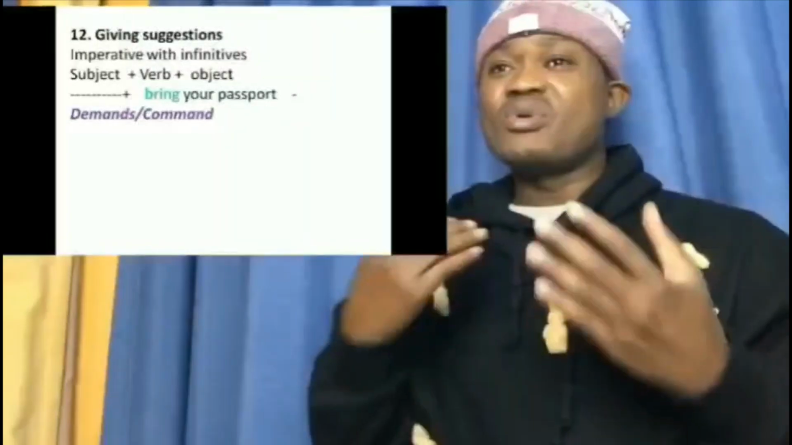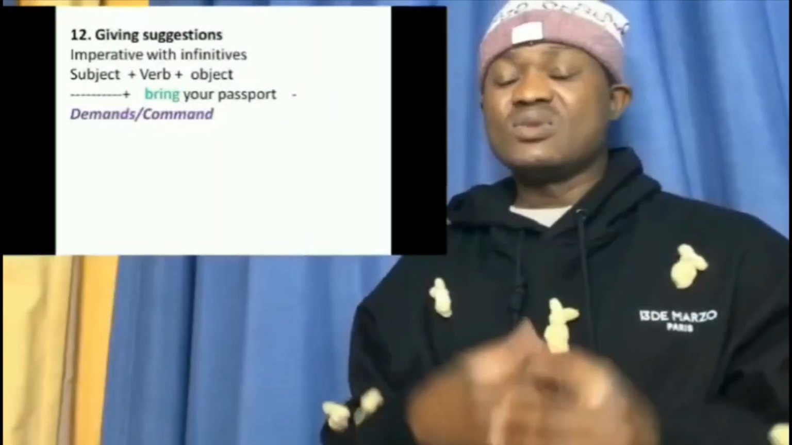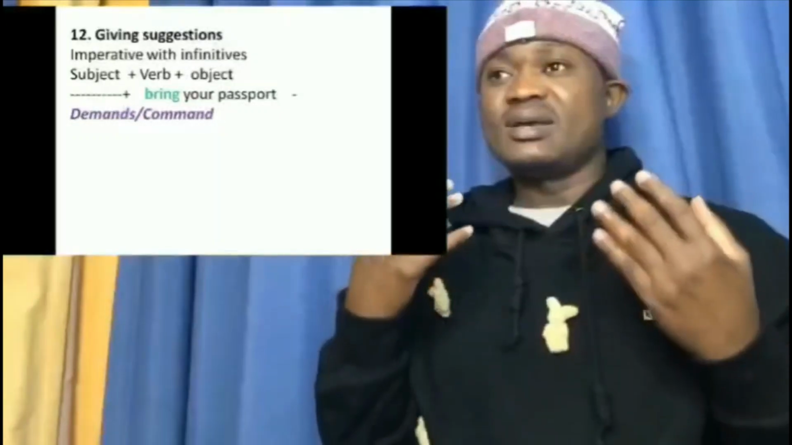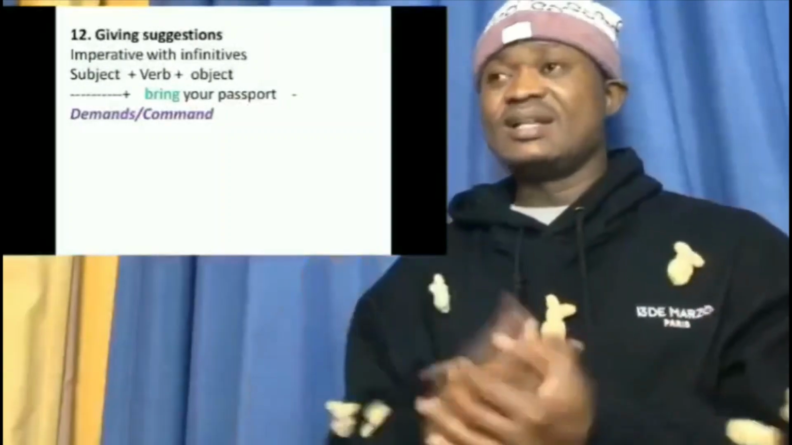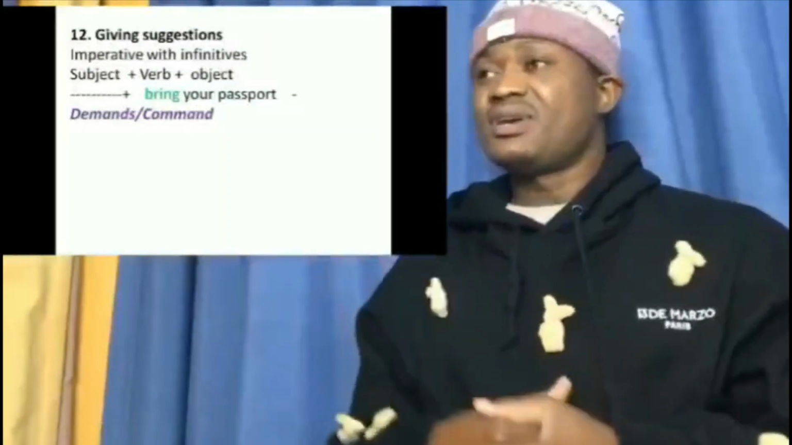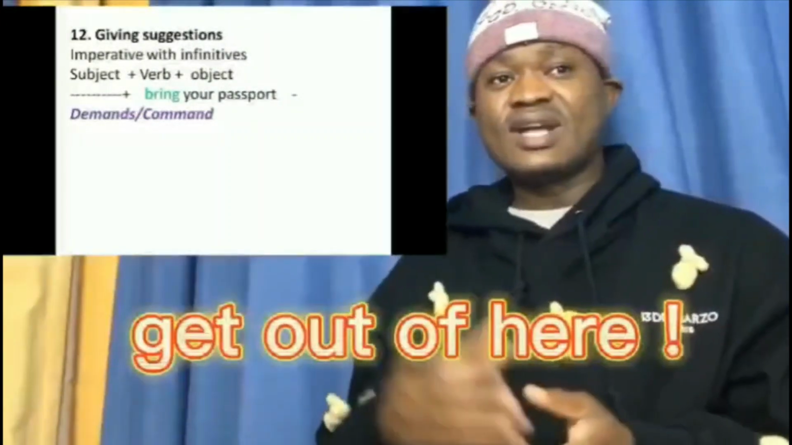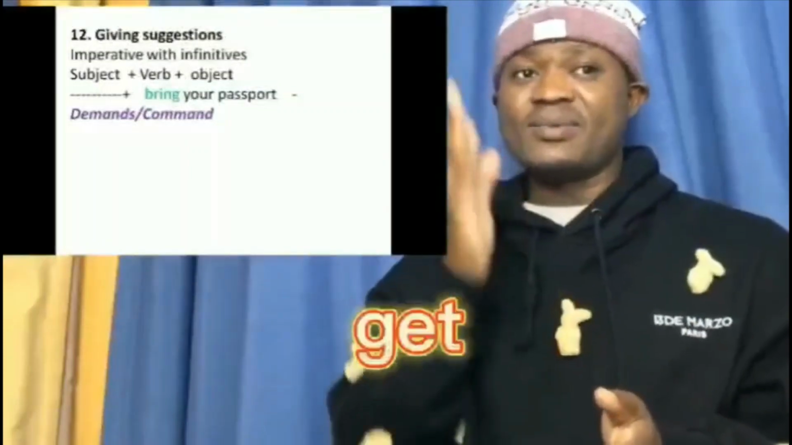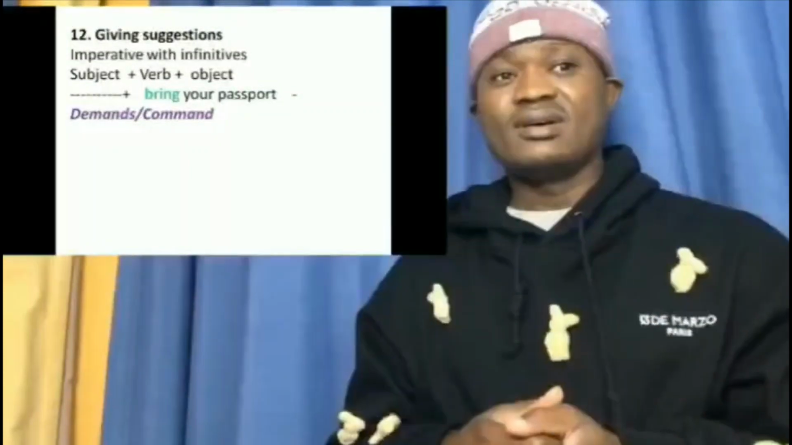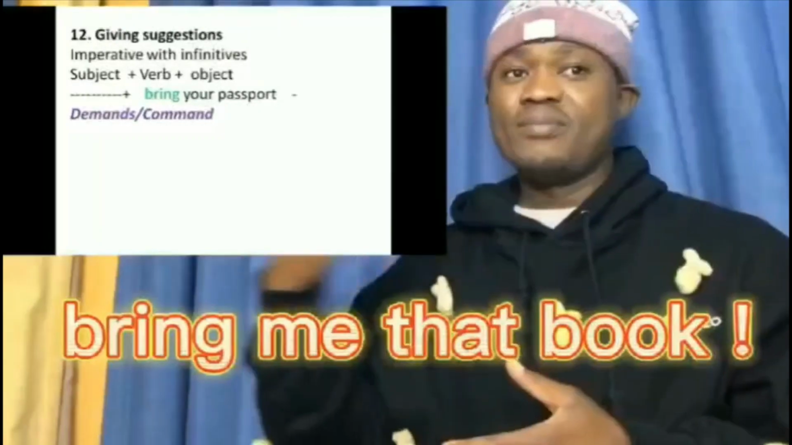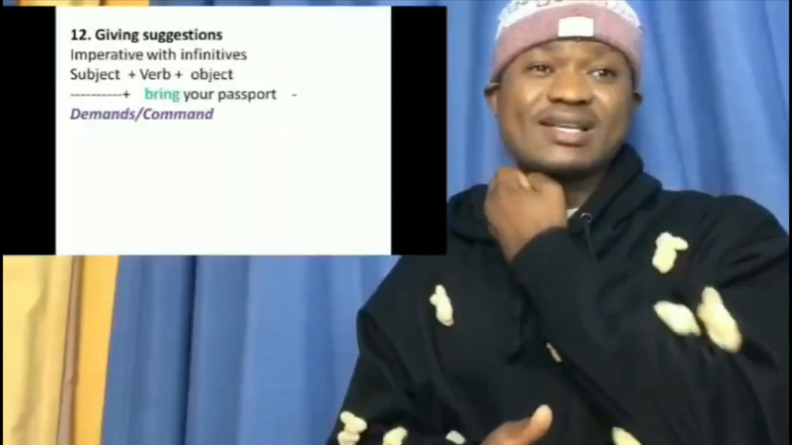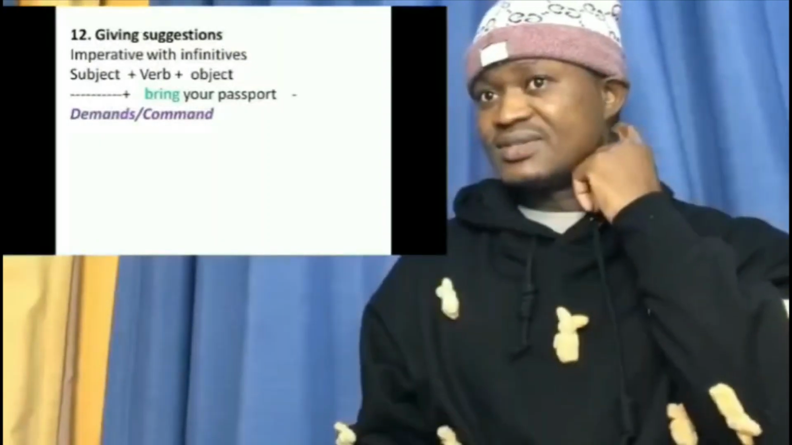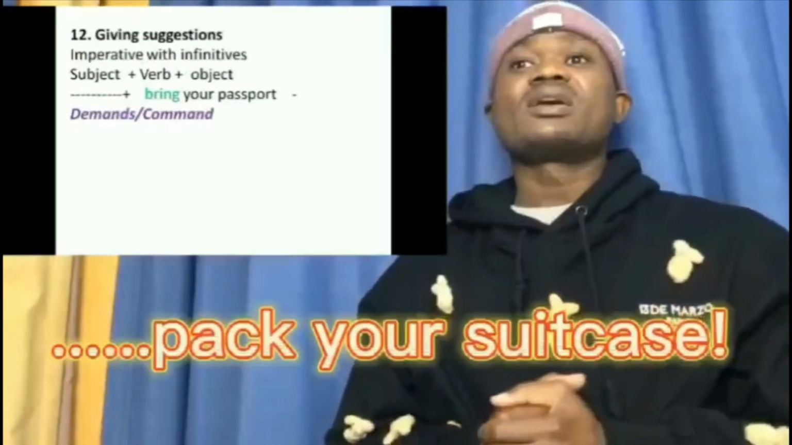But you've got to understand that most imperatives are not polite. So when you're using imperative, you've got to be careful, because most imperatives are not polite. Somebody can say, get out of here. It starts with a verb, get out of here. Or, bring me that book. The verb there is bring. Sometimes it doesn't sound polite. So you've got to understand that.